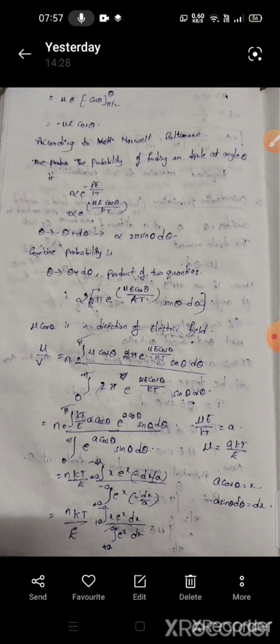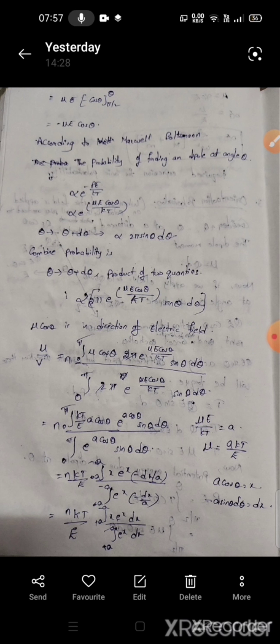From theta to theta plus d theta, the polar probability is alpha 2 pi into sin theta d theta. The combined probability is the product of two quantities. It means at an angle theta and at an angle theta plus d theta. If we combine those, alpha into 2 pi e power mu E cos theta by kT sin theta d theta. Mu cos theta is in the direction of the electric field.